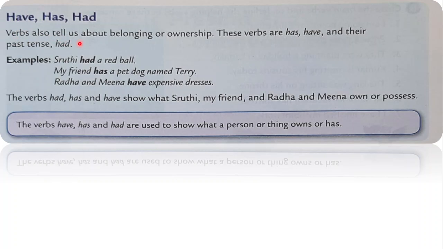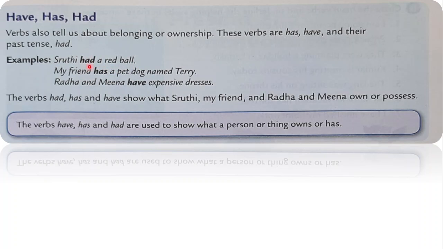Now here we have has and had, as discussed just now. Verbs also tell us about belonging or ownership. These verbs are has, have, and their past tense had. So already we said that they can be used as helping verbs, but they can be the main verb also, which shows ownership and belonging. Now Shruti had a red ball.